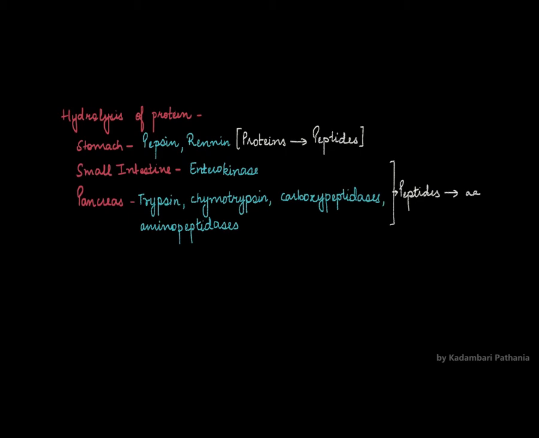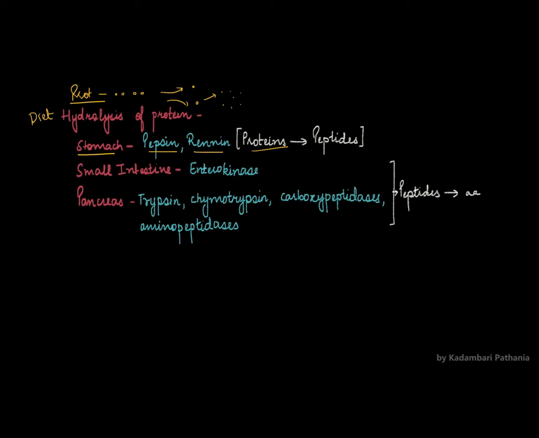Now, hydrolysis of protein. First, protein needs to be broken down into smaller particles. Then these smaller particles will be further broken down into still smaller constituents. First, let's see how proteins are broken down. Proteins which are present in the body or which are taken from diet will be broken down using enzymes. The proteins taken via diet are broken down first in the stomach by the action of pepsin and renin, where the proteins are broken down into peptides.